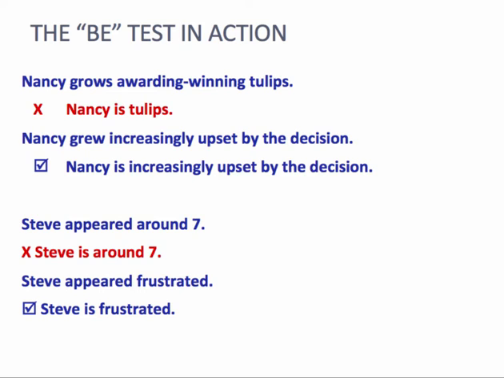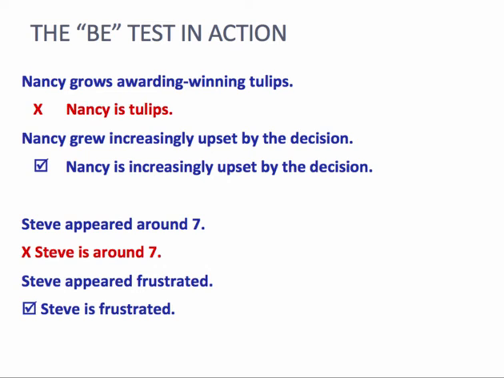So you can see that in action. Nancy grows award-winning tulips. Nancy is tulips? No, that's certainly not true. Nancy does not equal tulips, right? So that is not a linking verb.